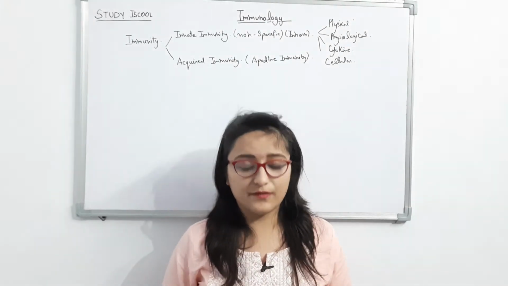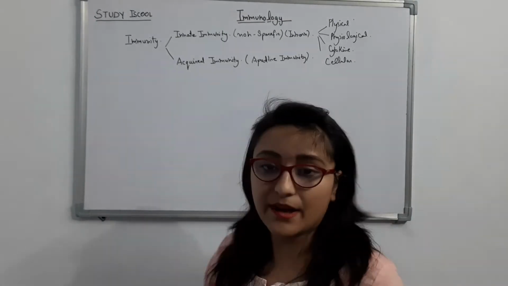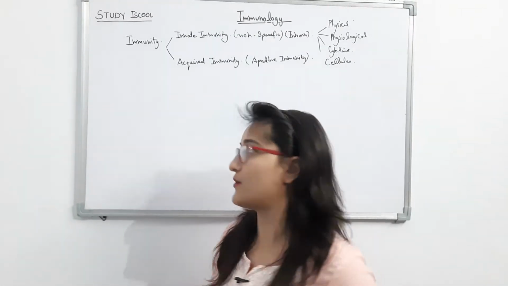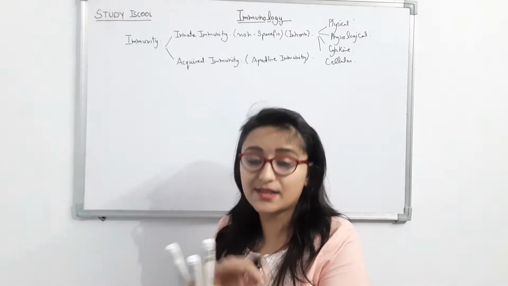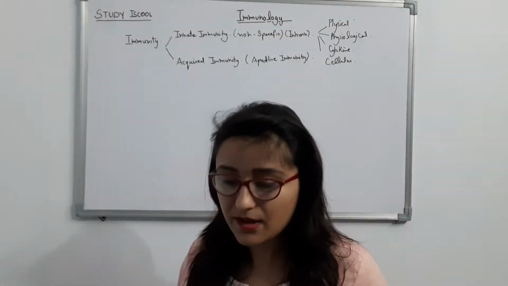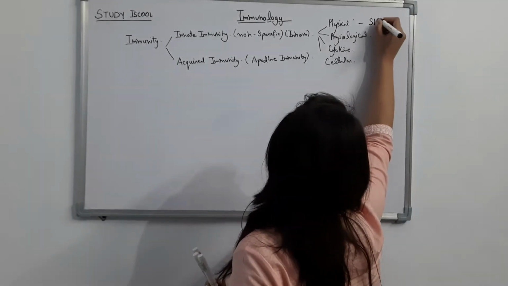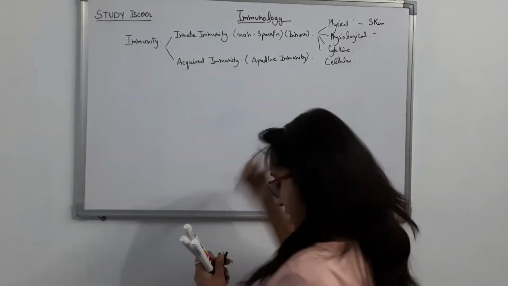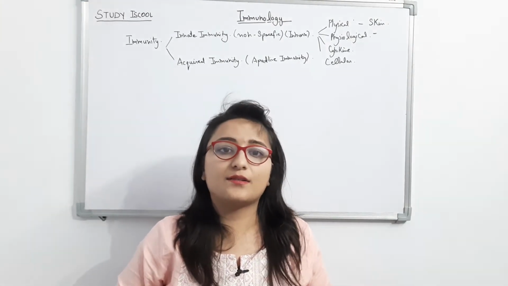Basically when any pathogen enters inside our body, our body generates a response that is called the first line of defense. Physical barrier means our skin is the major and very important physical barrier. And physiological barrier means which is secreted.